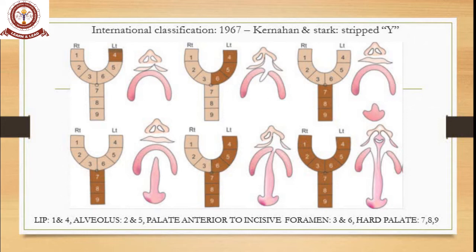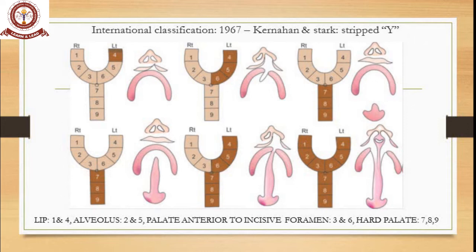Then the international classification in 1967 given by Kernahan and Stark. This is a very important classification, and an important 5-mark question also. From your exam point of view, they will ask you to define cleft, write the classification, write about Kernahan's striped Y classification and its management. So Kernahan's is a very important classification. Why it is called the striped Y is explained by the formation of the word. The diagrams are all self-explanatory. I will tell you.